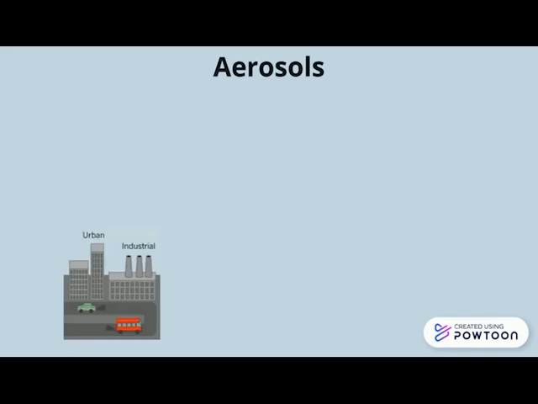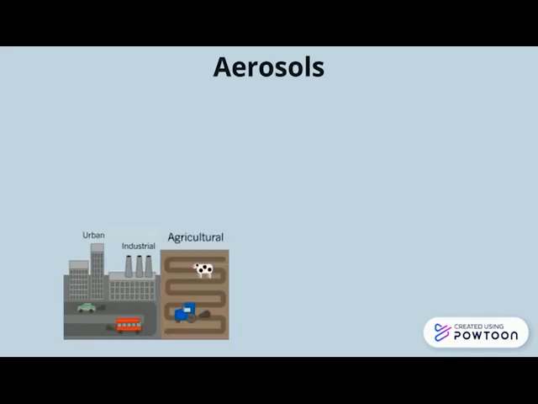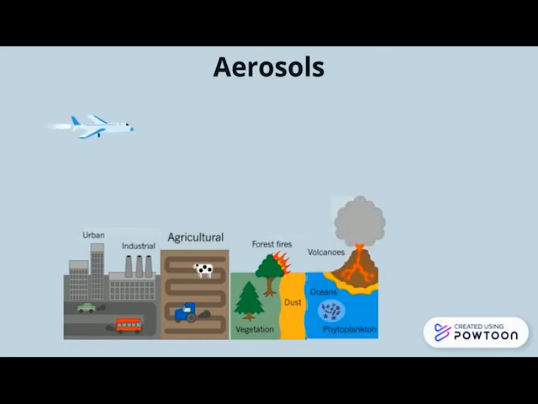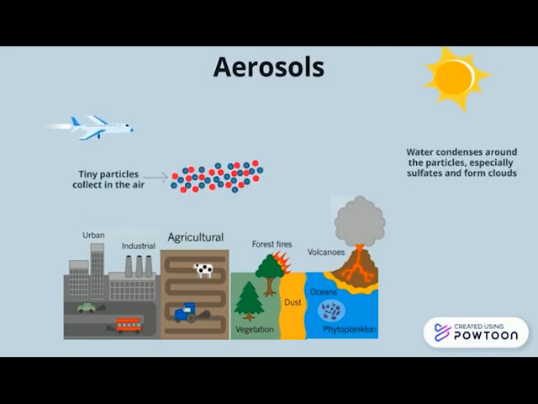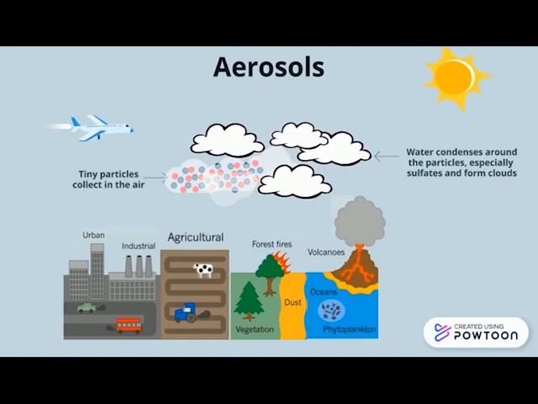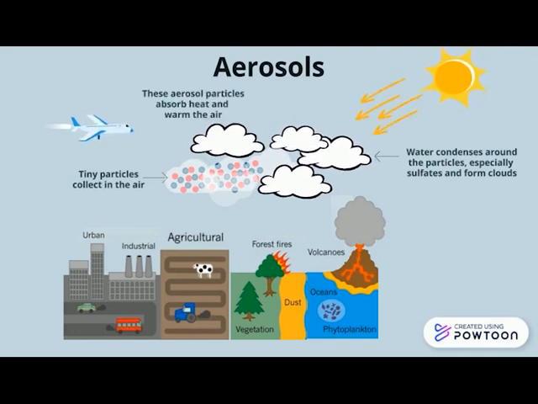Moving on to aerosols. Urban areas, industries, agricultural areas, and disasters like forest fires and volcanic eruptions result in the suspension of tiny particles in the air. Water condenses around these particles, especially sulfates, and forms clouds. These come down as rainfall. Aerosol particles absorb heat. This results in making the atmosphere warmer.